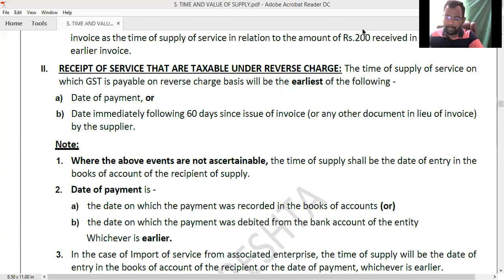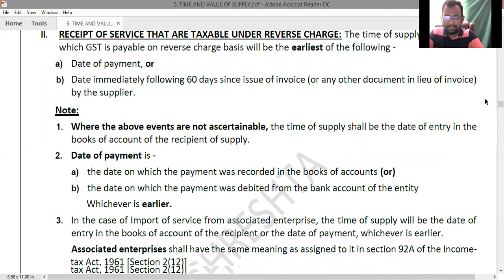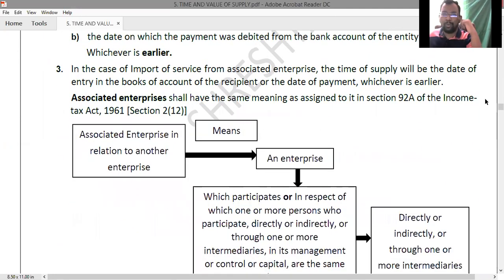Next, moving on. In the case of import of services from associated enterprises, what do you mean by associated enterprises? We have given the definition here. Actually, this term has not been defined in the CGST Act. We have taken this definition from the Income Tax Act.